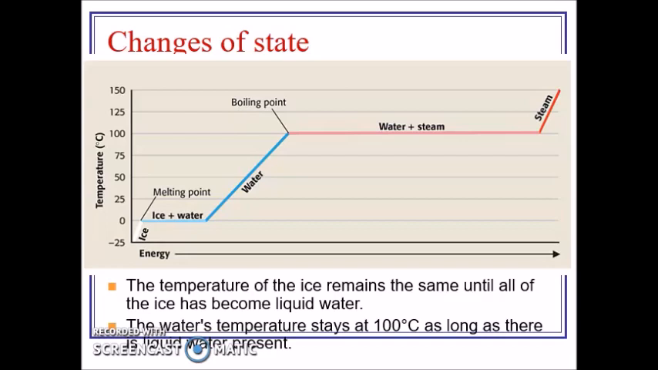At that point, we can continue to add more and more energy to it, but the temperature will remain the same at 100 degrees Celsius until all the water is turned into steam. At that point, the steam can then increase its temperature again. The temperature of the ice remains the same until all of the ice has become liquid water. The water's temperature stays at 100 degrees Celsius as long as there is liquid water present.